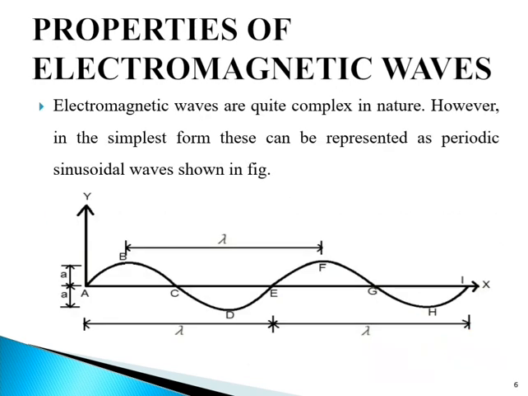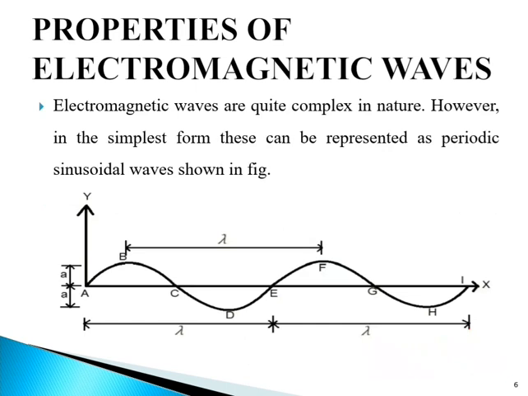Let us understand properties of electromagnetic waves. Electromagnetic waves are quite complex in nature. However, in the simplest form, this can be represented as periodic sinusoidal waves as shown in the figure. You can see periodic sinusoidal waves here in the image.